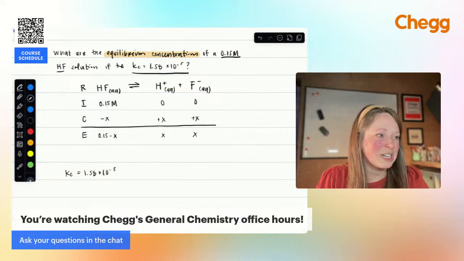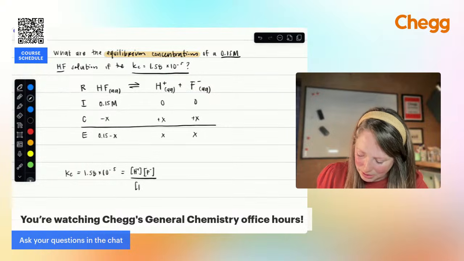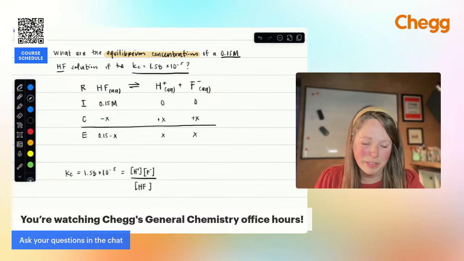All right, so we're just going to set that up, right? I'm going to have my concentration of my products over my reactant. Again, if I had a solid or a pure liquid like water in there, it would not be included, but because all of these are just aqueous solutions, I am going to go ahead and put all of that in there.